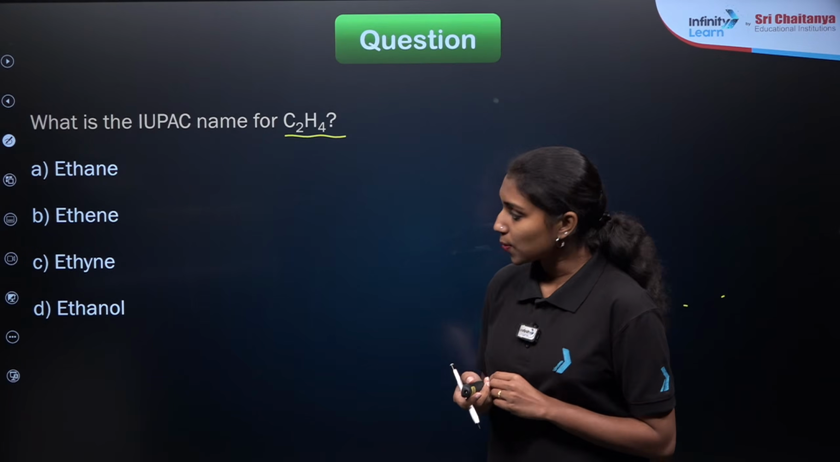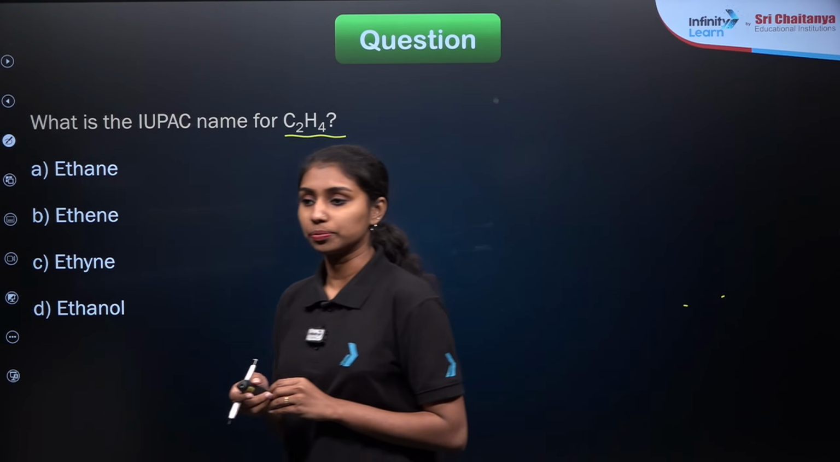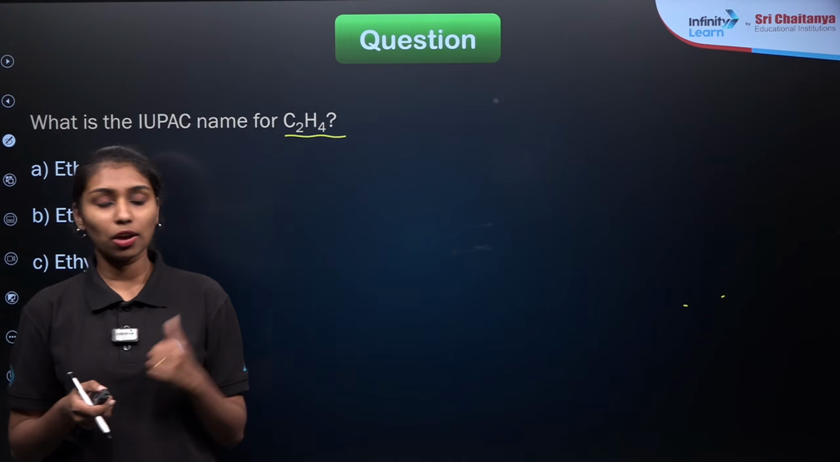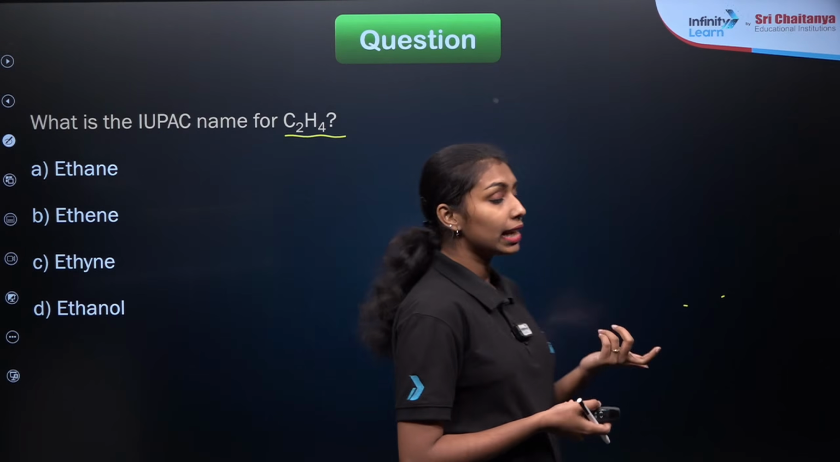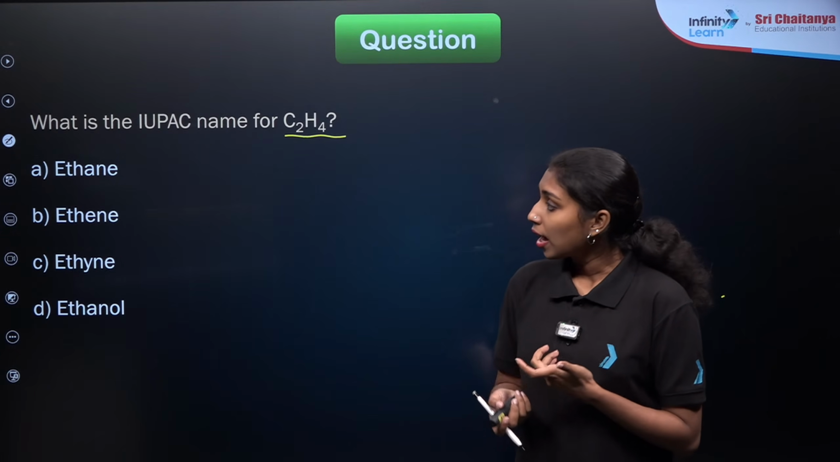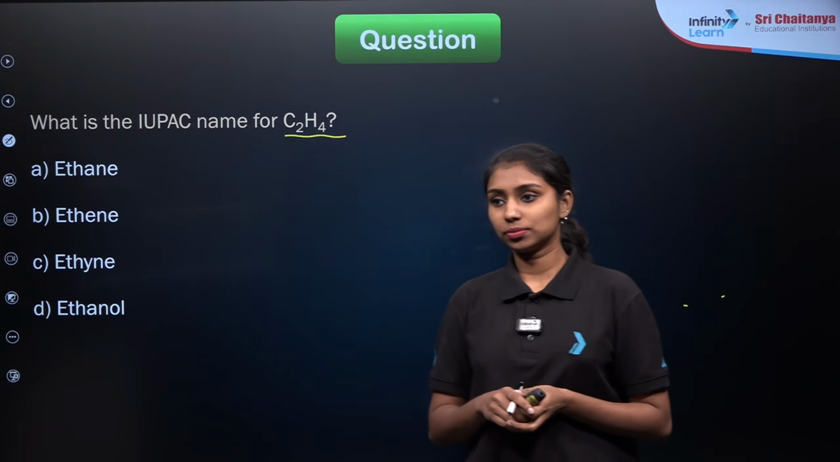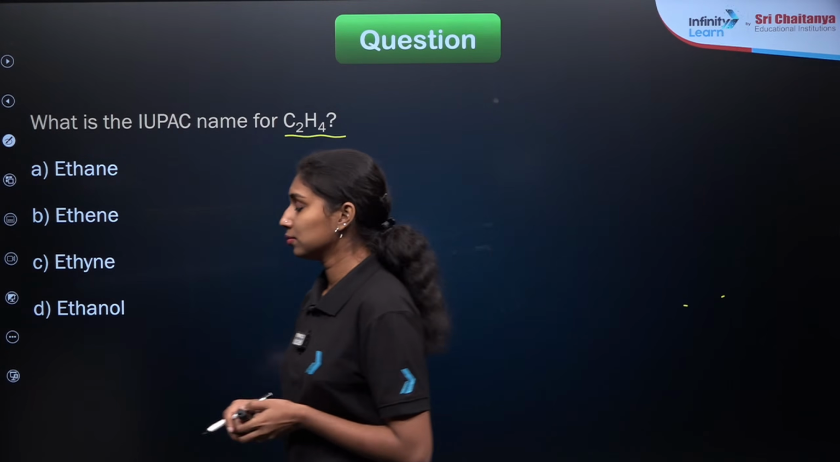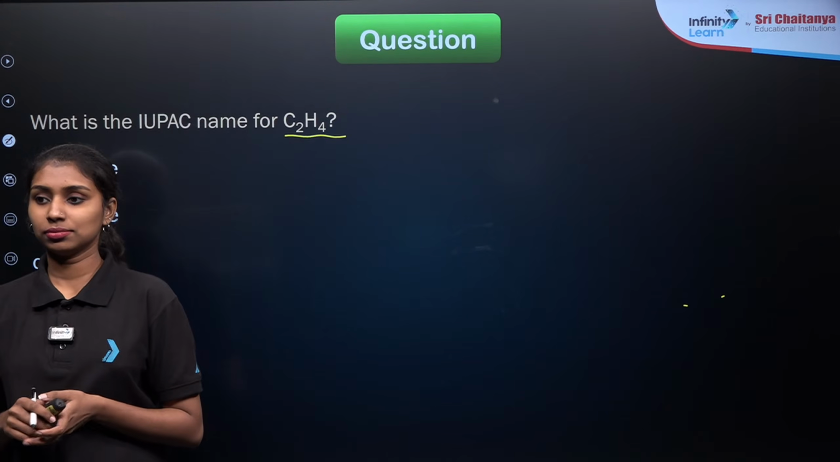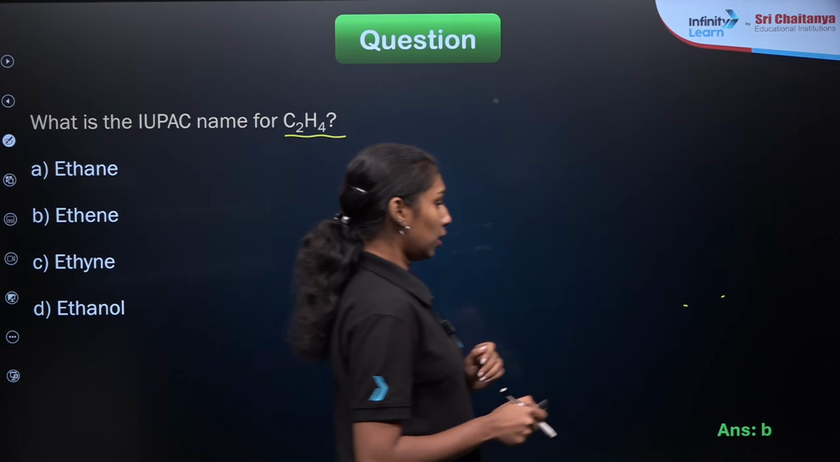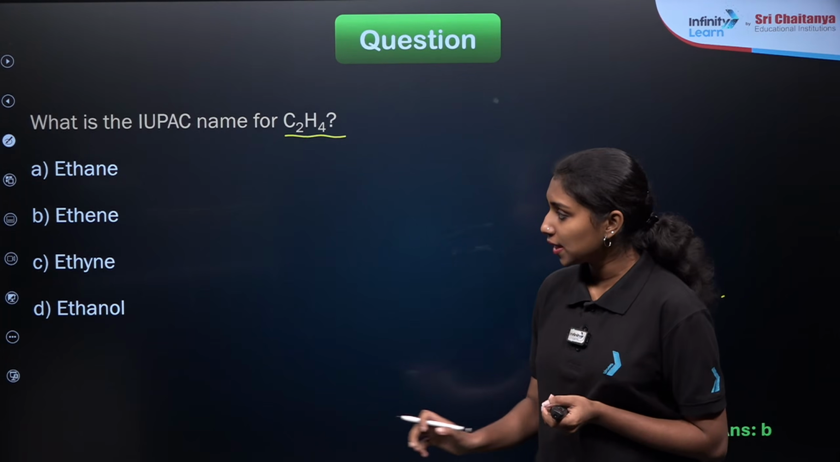So what about this question? C2H4. Try to write out the structural formula of this compound and find out whether it is an alkene or alkyne or alcohol. So option B is our correct answer, that is ethene.